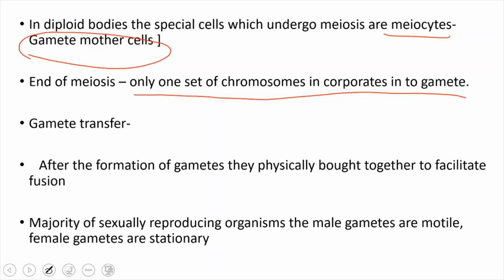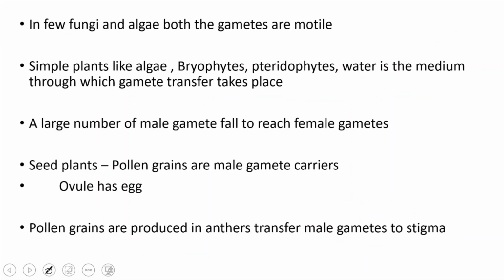In the majority of sexually reproducing organisms, the male gametes are motile and the female gametes are stationary. There are exceptional cases where both the gametes are motile also. In a few fungi and algae, both the gametes are motile.